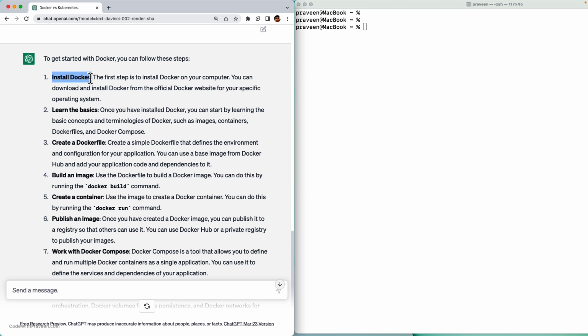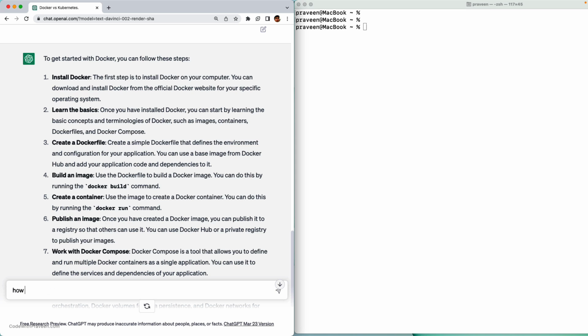Install Docker. Of course, I already have Docker installed. If you want to know the steps, you can again ask ChatGPT to give you the steps for a specific OS. For instance, can you show me the steps to install Docker in Mac? Then it's going to give you those instructions specifically targeted for your OS, namely Mac in this case. I already have Docker installed, so I'm going to skip it.